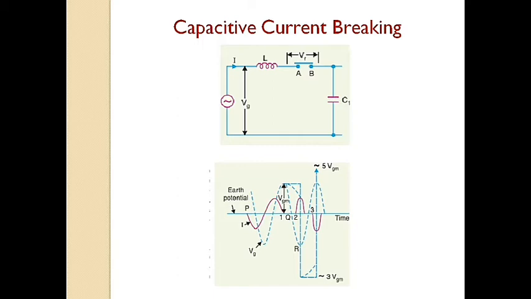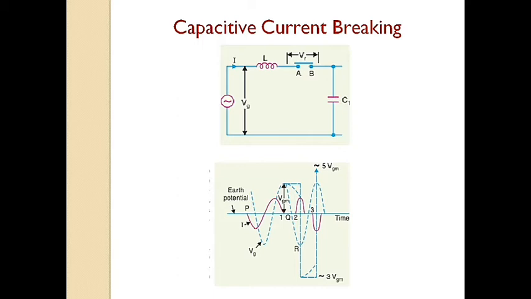Such a line, although unloaded in normal cases, will actually carry a capacitive current I on account of the appreciable amount of capacitance between the line and the earth. Now let us suppose that the line is opened by the circuit breaker at the instant when the line capacitive current is zero. At this instant the generator voltage VG will be maximum, that is VGM, lagging behind the current by 90 degrees. This is the waveform of VG, and VG lags behind the current by 90 degrees.